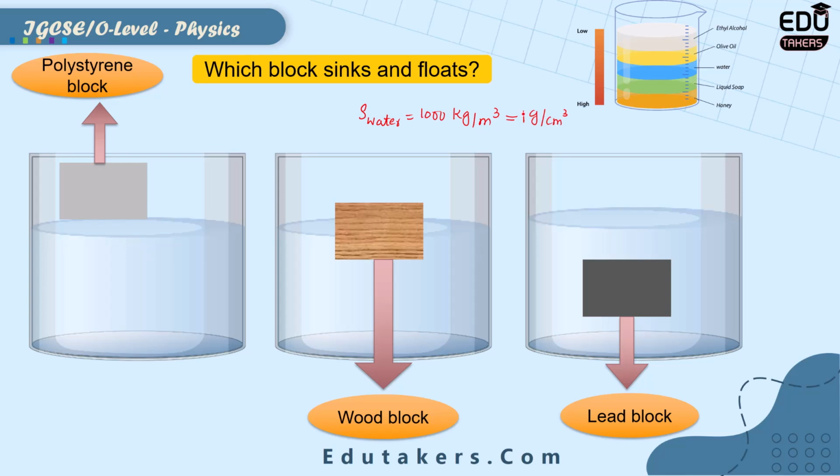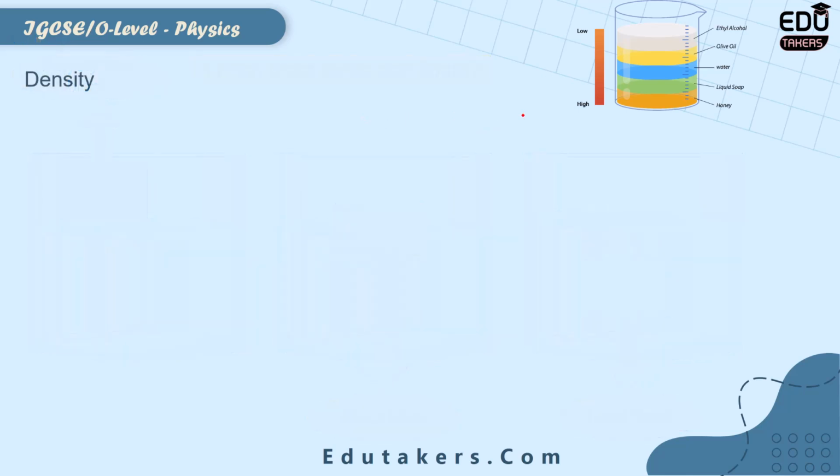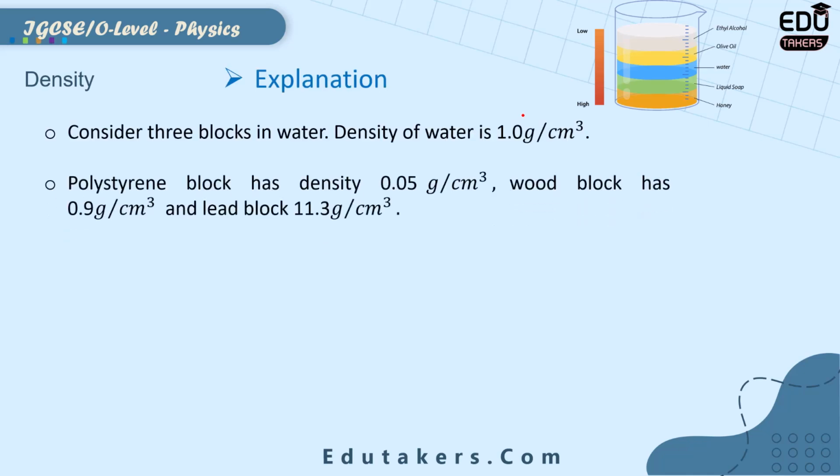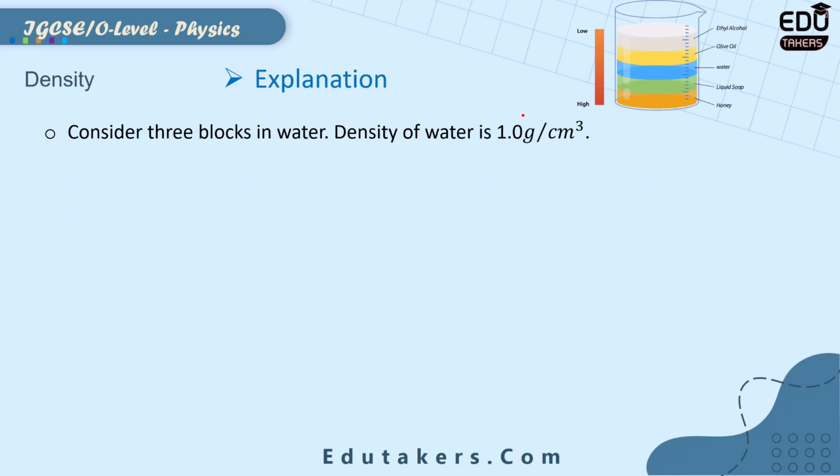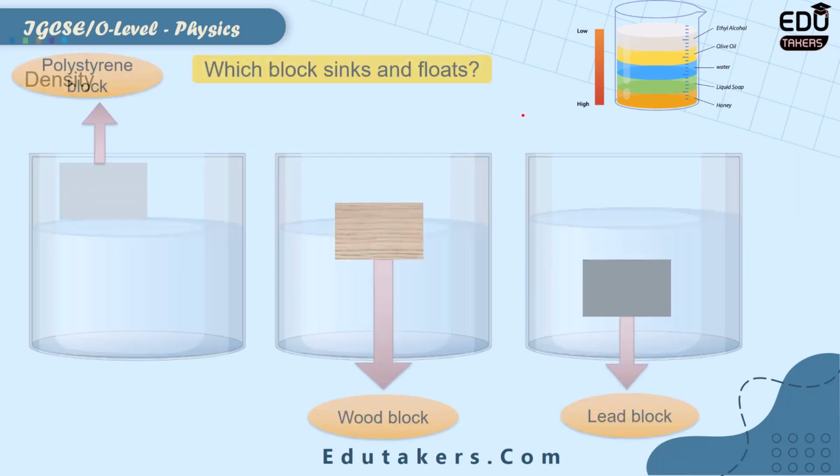When you have to see whether a block sinks or floats, you need to compare the density of that block with the density of the water. So let's see first of all the density of all of these blocks. Here you can see that the polystyrene block has density 0.05.